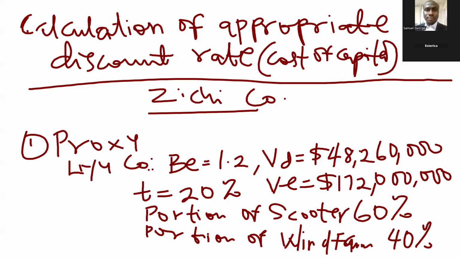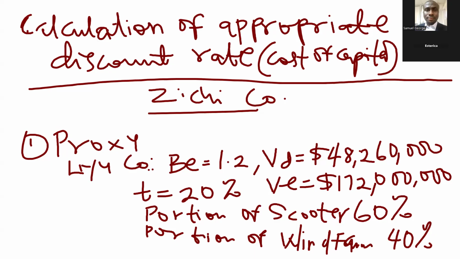Therefore, beta assets, which measure business risk, are embedded inside beta equity. So all the beta assets, scooter and wind farm, are embedded inside the 1.2.